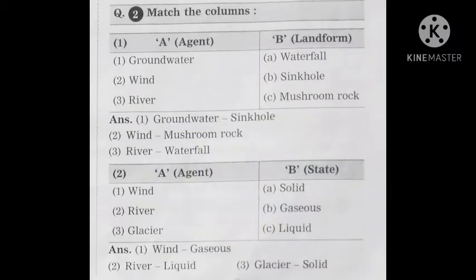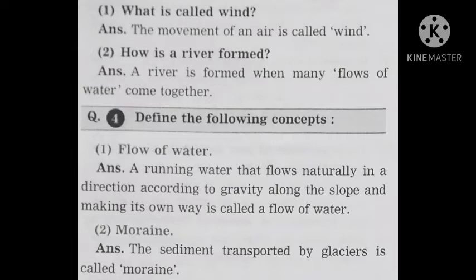Next question, match the column. Groundwater, sinkhole. Wind, mushroom rock. Third, river, waterfall. Next, wind, gaseous. River, liquid. Third, glacier, solid.